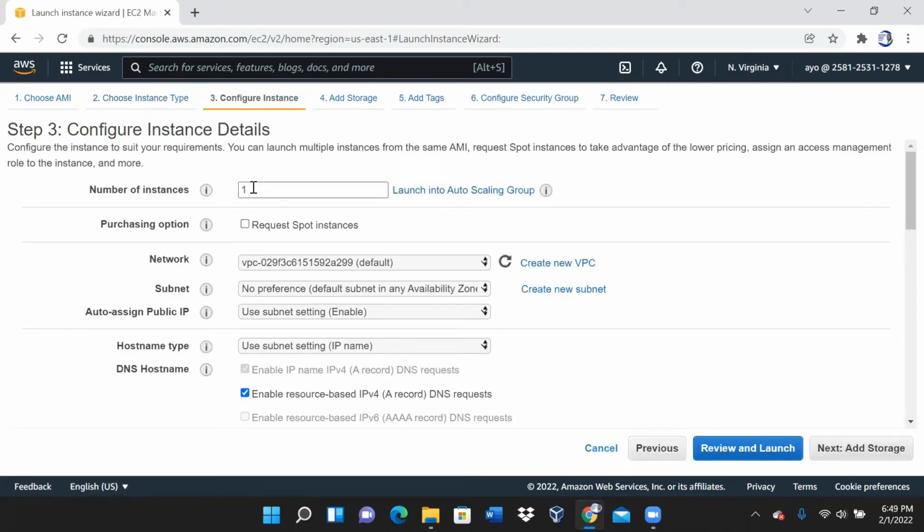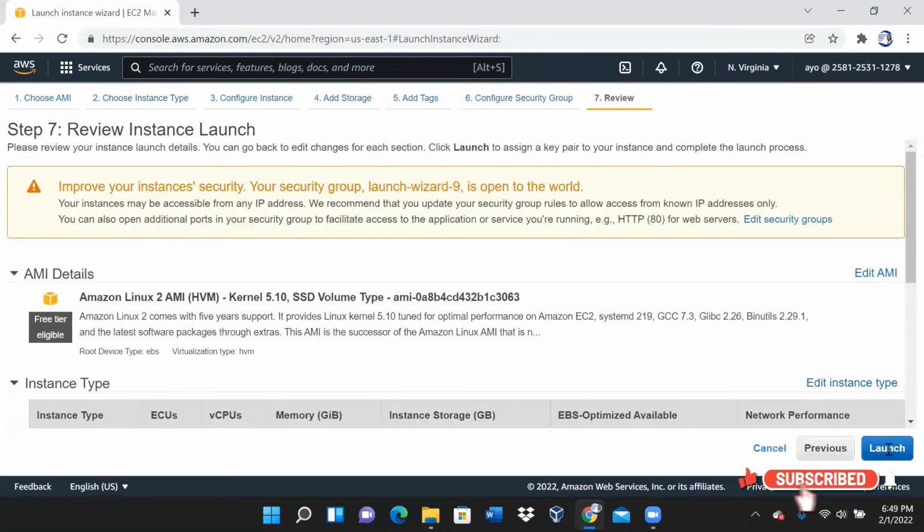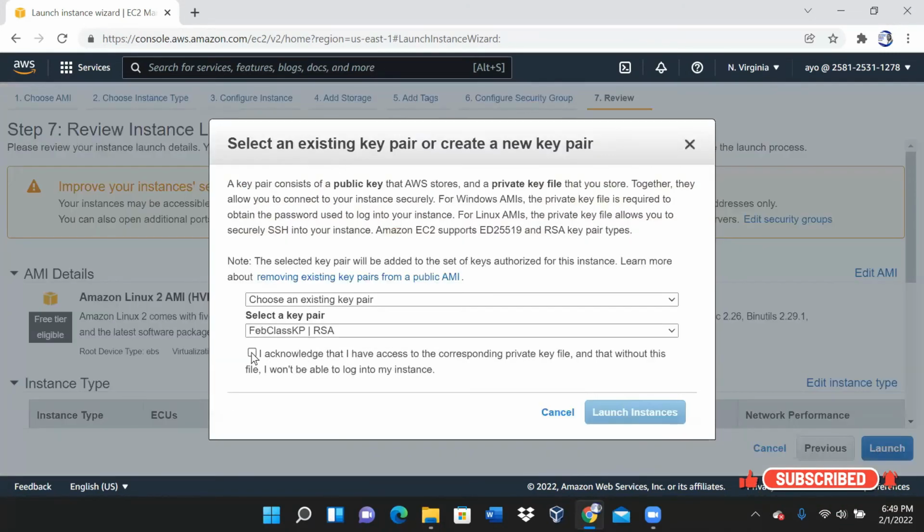say next. How many virtual machines do we want to spin up? Only one virtual machine. So we'll say one, and then we say next. Here we say next. Here we say next. We want to be able to SSH. Okay. We are going to do this many times. Let me just say next for now, so that I don't overload you too much.